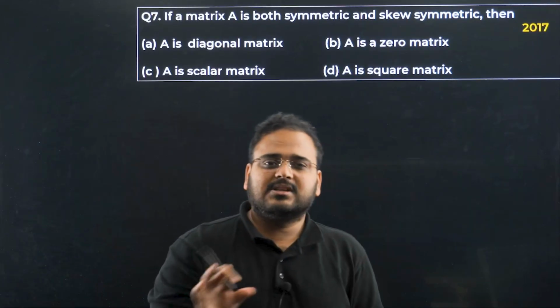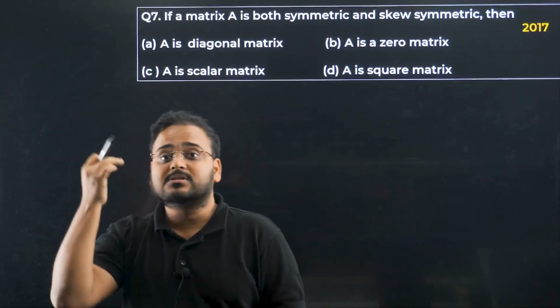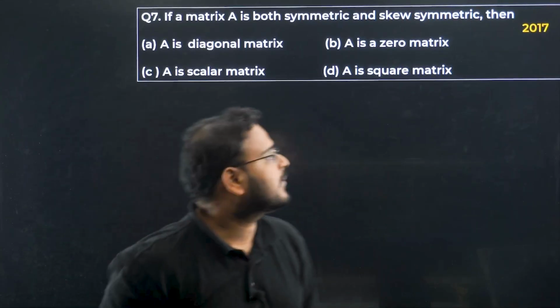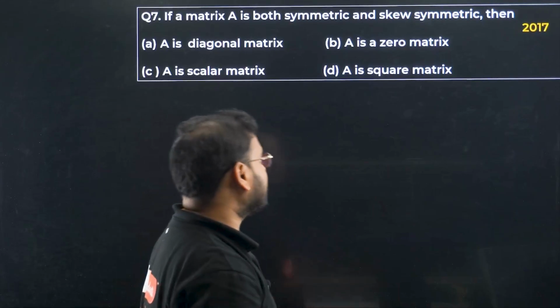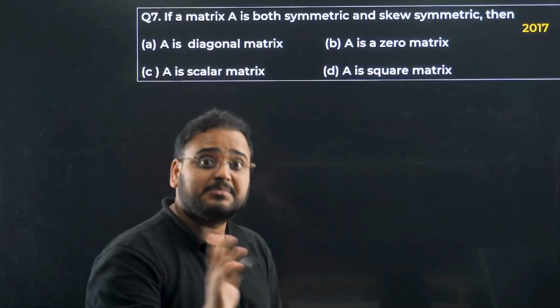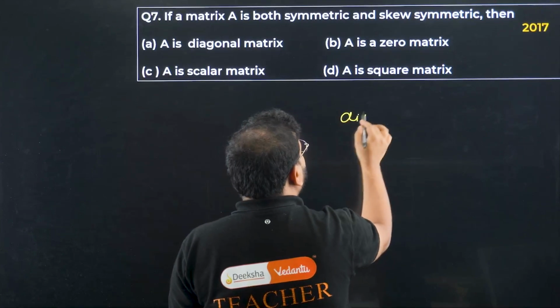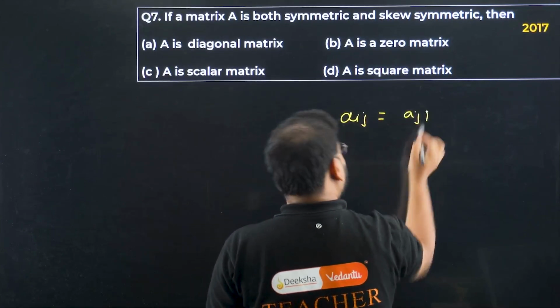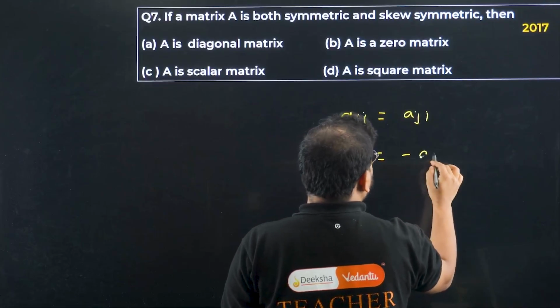Now this question is simply a definition based question. So apply your brain and try to remember those concepts that we learned. Question is, if a matrix A is both symmetric and skew symmetric, what does it mean? It means Aij equals Aji and also Aij equals minus Aji.